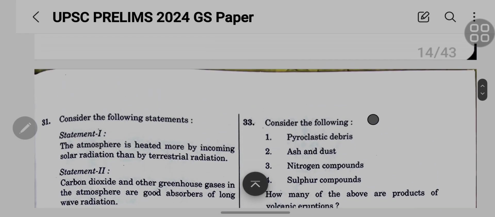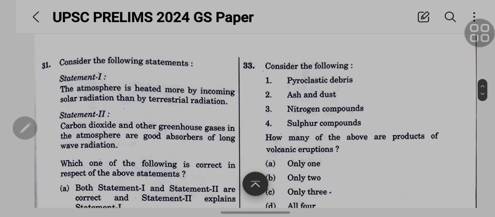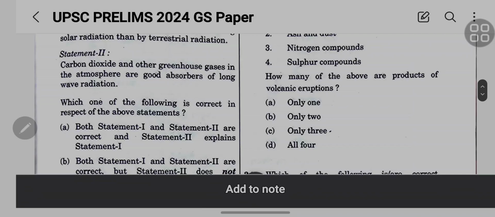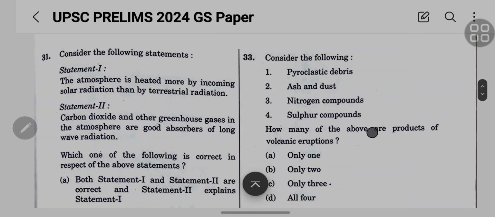So this is one. Then come to question 33: pyroclastic debris, ash. The second one is ash and dust, the third one is nitrogen compounds, the fourth one is sulfur compounds, etc. So how many of the above are products of volcanic eruptions? So these are the volcanic eruptions.